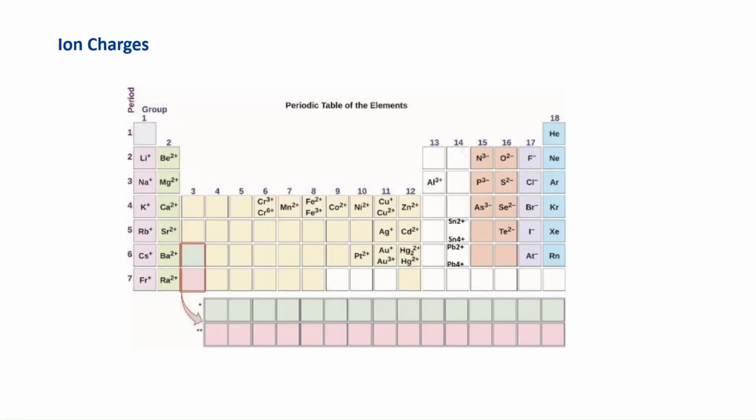So here you have a list of charges, and before you freak out, you can predict most of them. We say you can predict group 1, group 2, group 13, group 15, 16, and 17. So whatever's left in here, these are the ones that are going to give you a hard time because they have d orbitals, and these ones you just need to memorize. Okay? I try to cut down memory work in chemistry as much as possible, but some things you just need to memorize. This you need to know.